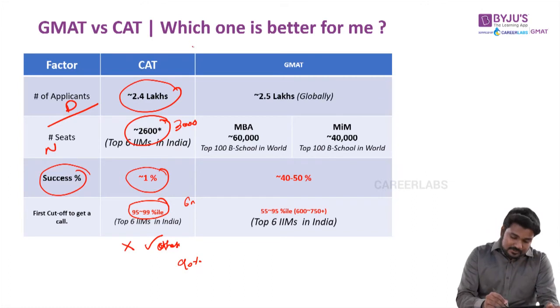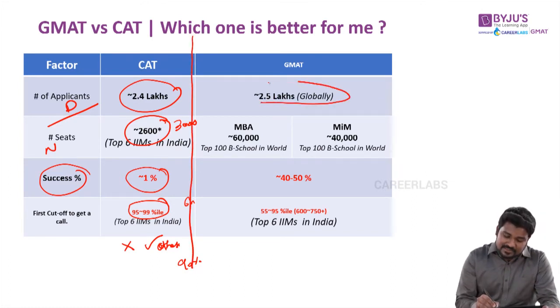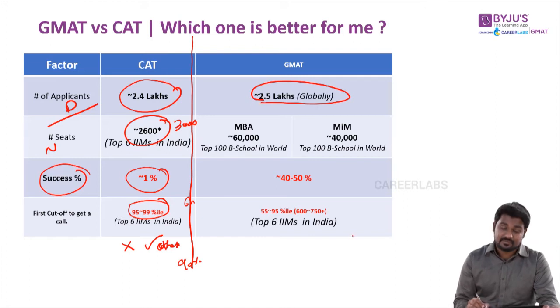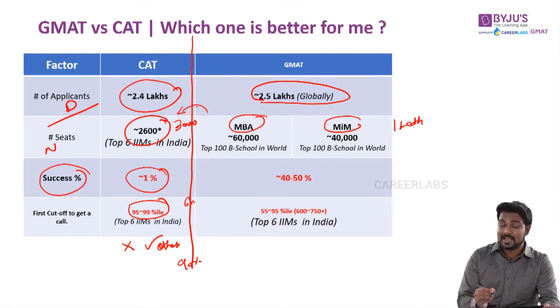Now, if you look at the opposite picture of this particular scenario, you take the GMAT exam, although the number of applicants is massive, around 2.5 lakh applicants every year. If you look at the number of seats that you can get into for an MBA or an MIM, and what MIM is is something interesting, I'll explain later. If you look at both these options, 1 lakh seats are available. When I'm saying 1 lakh seats, I'm comparing it very similarly with the CAT exam. In the CAT exam, I took the top 6 IIMs. So here I'm taking the top 100 B schools.